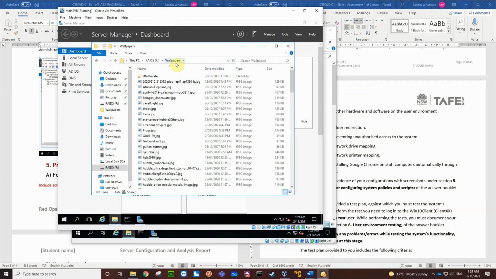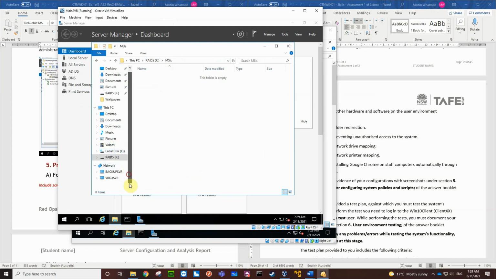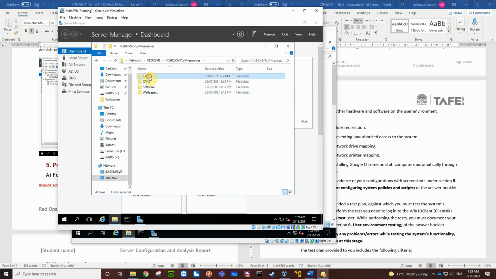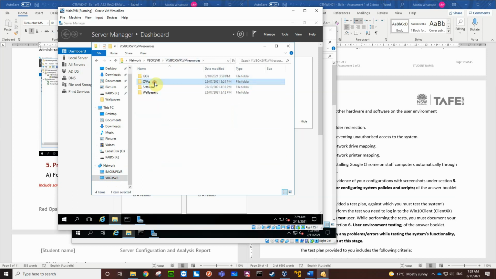Okay, so the other thing that we need in here is the MSIs. There's nothing in there at the moment. So back to my VBox VM resources. Software, I think, did I have? I don't think I've actually got. That's ISOs. OVAs.